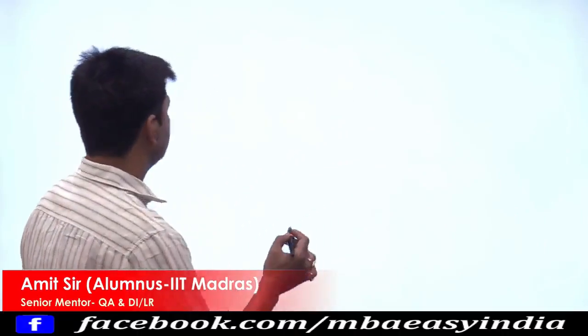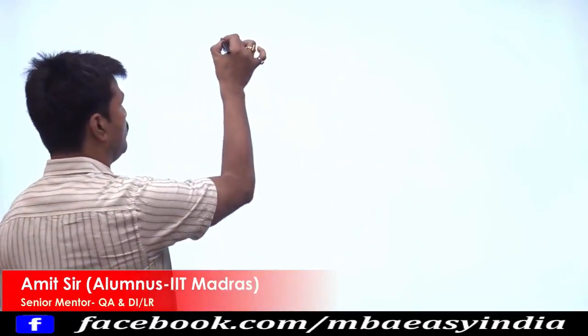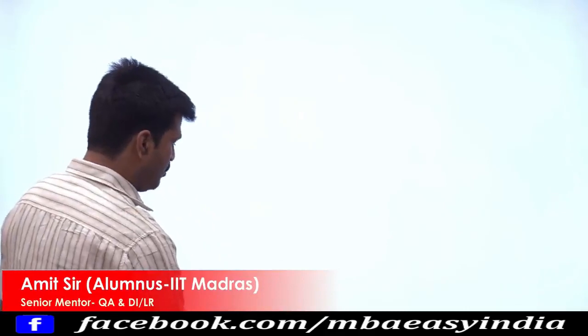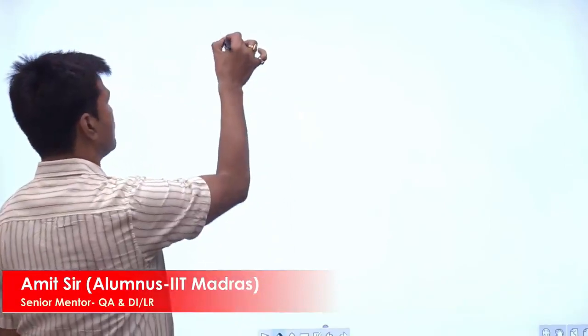But, having said that, if you look at the past 7-8 years of CAT papers, you will realize that there are certain areas from where CAT has asked questions. So we can safely say that this is my syllabus for the quantitative ability section, and this is what we are going to address in this video. So let's start. If you look at the CAT syllabus, there are four areas from where questions are asked.